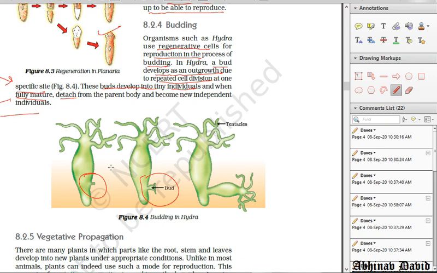So make notes for fragmentation, regeneration as well as budding, and draw the diagrams, and we will continue with this topic in the next class. Thank you, students.